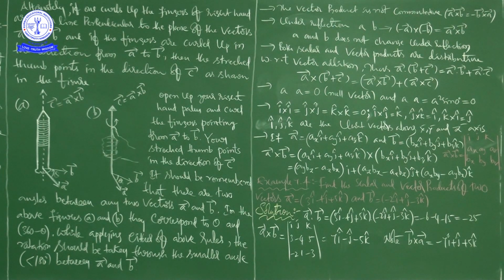Suppose you want to equate, you can write it like this: A bar cross B bar is equal to minus B bar cross A bar.